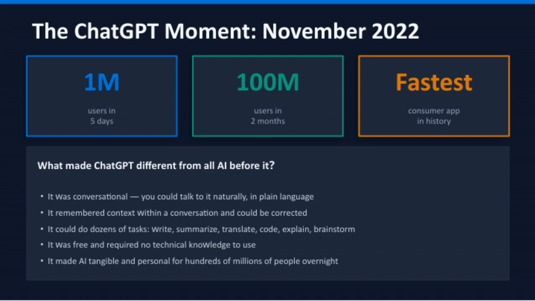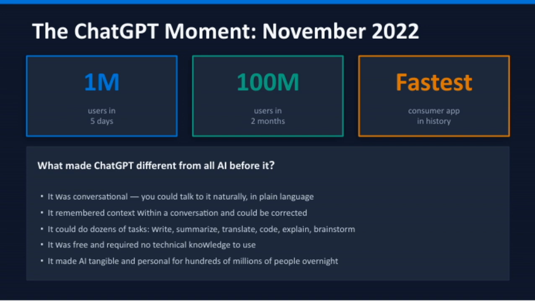This combination of accessibility, conversational ability, and versatility made AI feel much more tangible and personal for hundreds of millions of people almost overnight. It transformed how we interacted with technology on a daily basis.